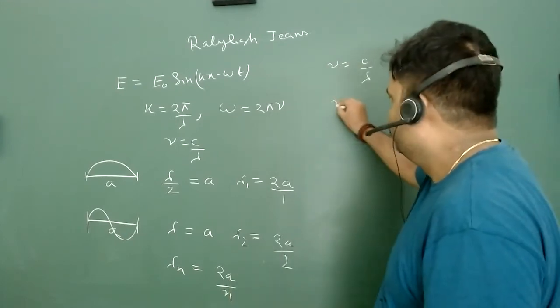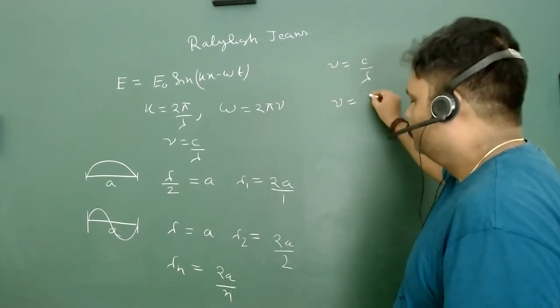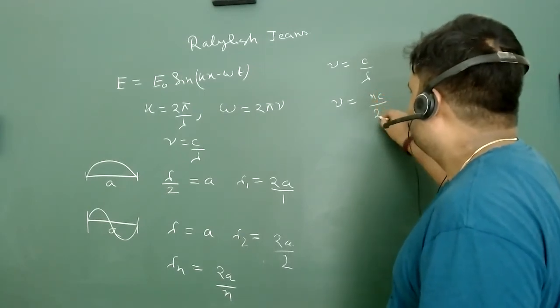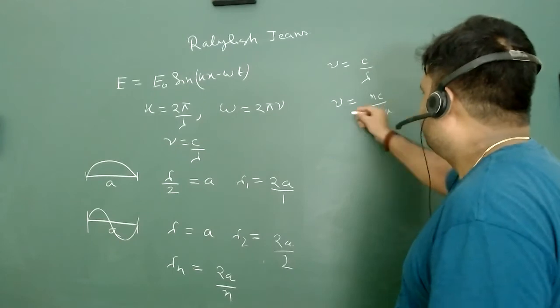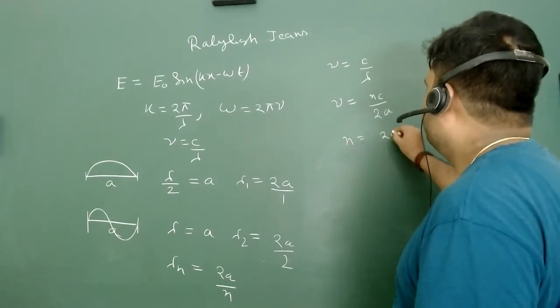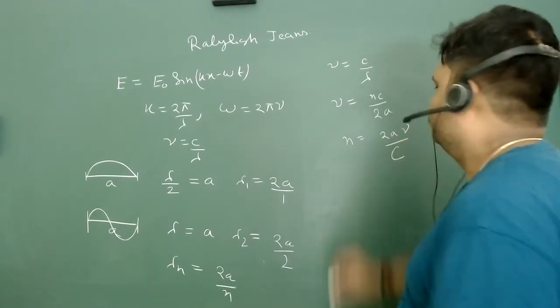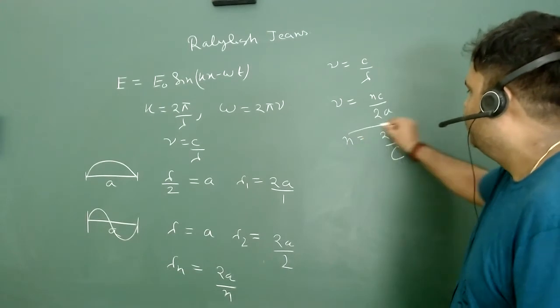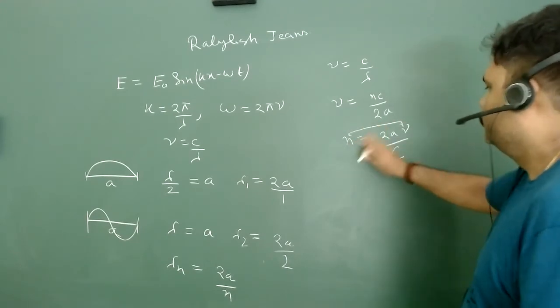So this nu can be written as nc upon 2a, and this n can be written as 2a nu upon c. Now look here, this n and nu are correlated to each other.